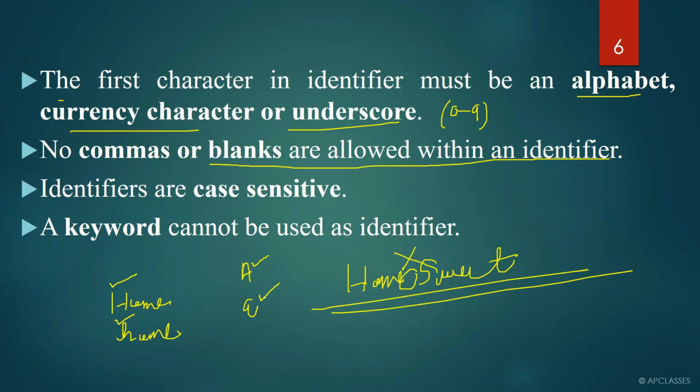The second rule is the first character must begin with an alphabet, currency character, or an underscore, and no comma, blank space or any special character is allowed within an identifier. Identifiers are case sensitive, that is, capital letter identifiers are considered different from small letter identifiers. If someone is writing home in capital letter and someone is writing home in small letter, both can be written in Java, because this is a separate identifier. A keyword cannot be used as an identifier. We can never use a keyword as an identifier.